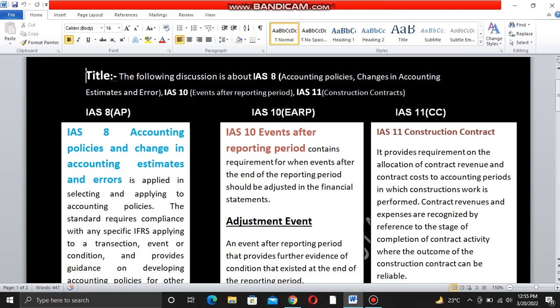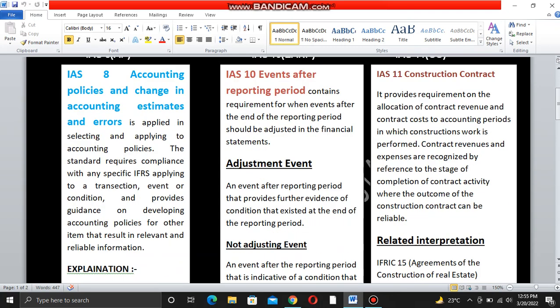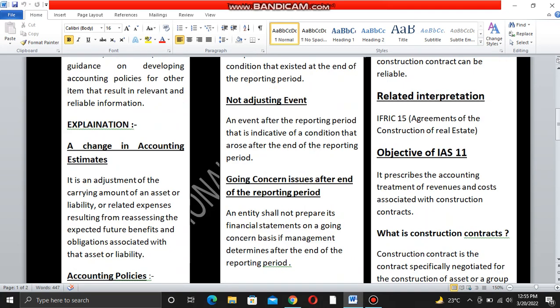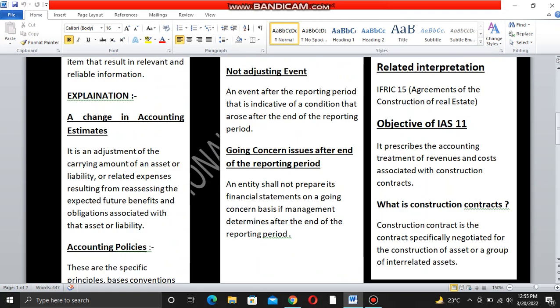Now, second, IAS 10, events after reporting period. It contains requirements for when events after the end of the reporting period should be adjusted in the financial statements. Adjusting events: an event after the reporting period that provides further evidence of conditions that existed at the end of the reporting period. This is explained in very simple words, you can easily understand this. Non-adjusting events: an event after the reporting period that is indicative of a condition that arose after the end of the reporting period. Going concern issues after reporting period.